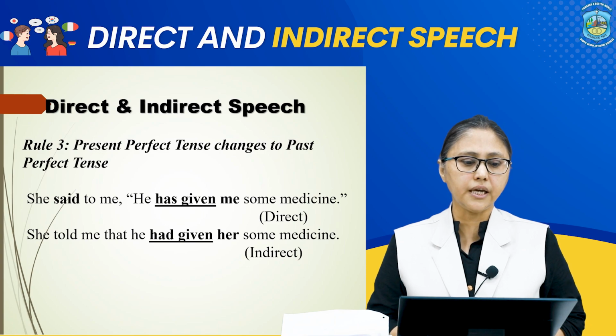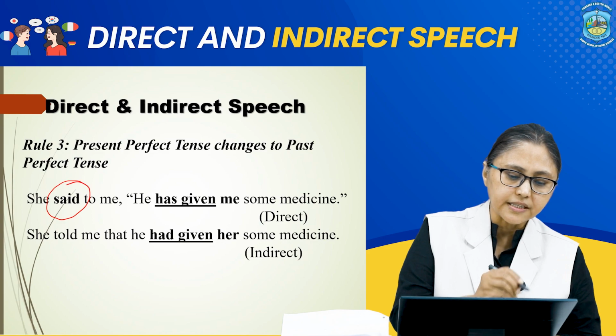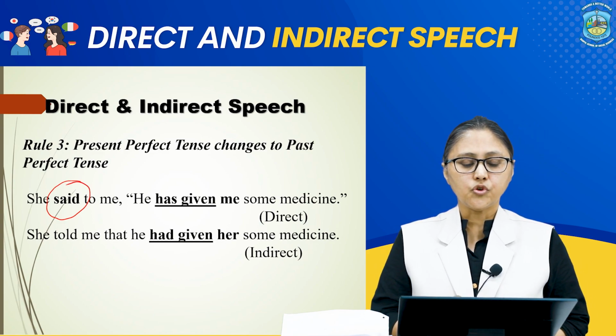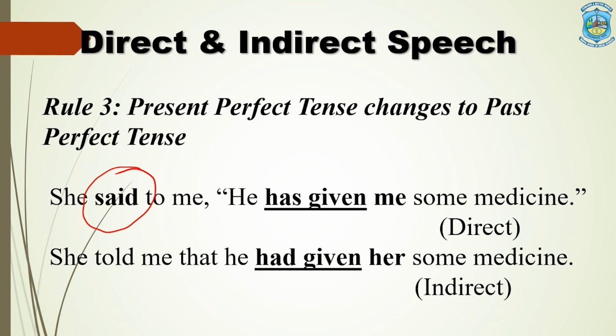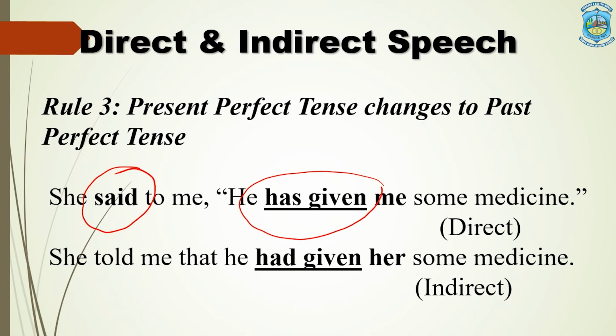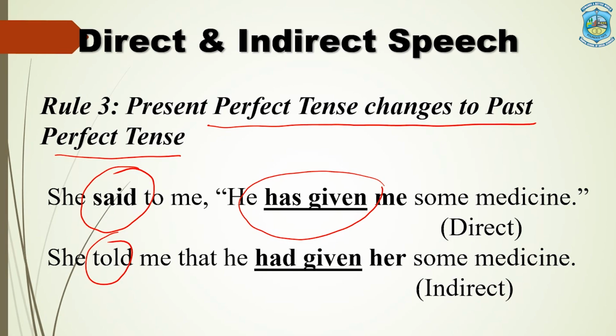Rule number 3. When the verb of the introductory clause is in past tense, so we have the sentence, she said to me, "He has given me some medicine." The tense of the subordinate clause is present perfect. Now, to change it from direct to indirect speech, we will change this present perfect tense to past perfect tense. And the sentence is, she told me that he had given her some medicine.